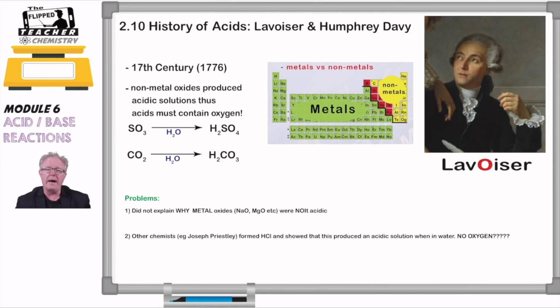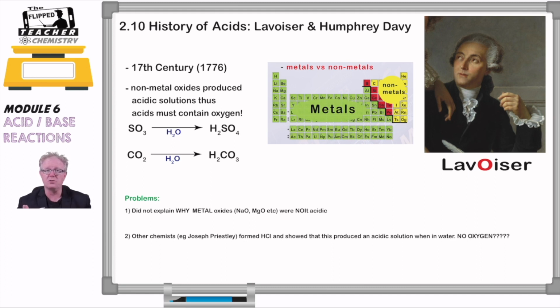Okay, if we go back to around 1776, in the 17th century, well, that's actually the 18th century, isn't it? But we've got this date here. You're not expected to memorize these dates, but you are expected to memorize the order in which these different theories occurred. Here we have Antoine Lavoisier, and how I've written his name here gives you a visual connection between his name and his main idea. You can see in his name I've highlighted the O and made it big. Why? Because Antoine Lavoisier basically believed that materials that had oxygen in them were acidic.